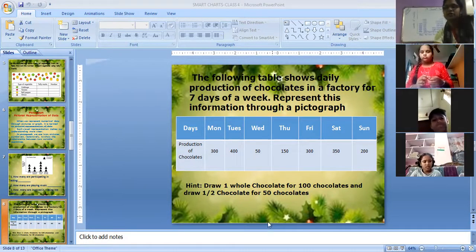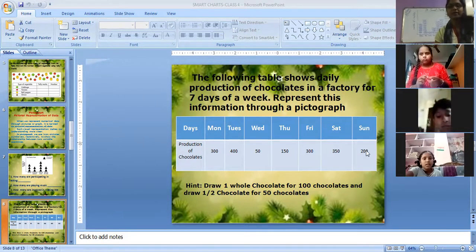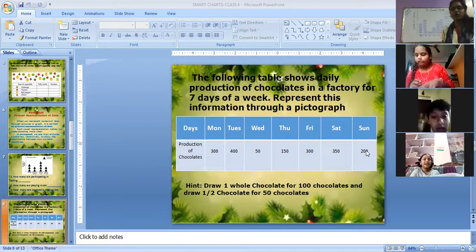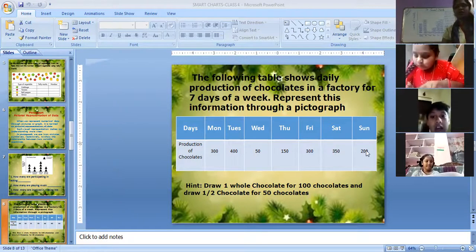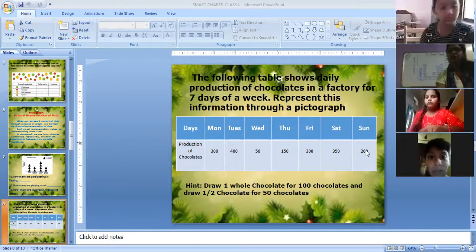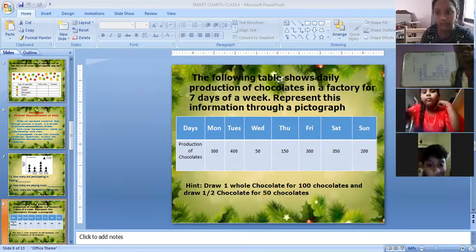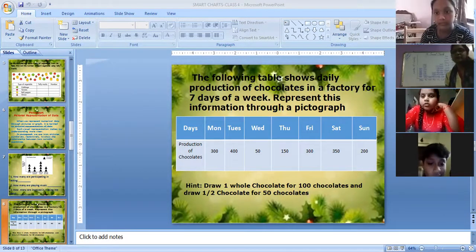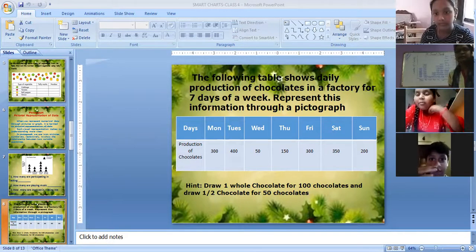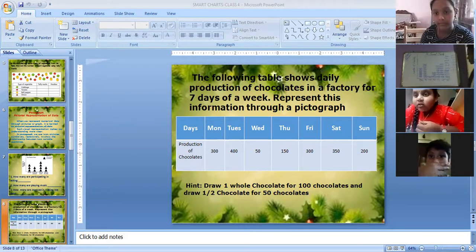Let me ask first Dhruvish. Dhruvish, quickly tell me, for Monday, how many chocolates should I draw if I take each chocolate as 100? 3, ma'am. Very good. Next, Tanvi Priya, quickly, for Tuesday. 4, ma'am. Very good.